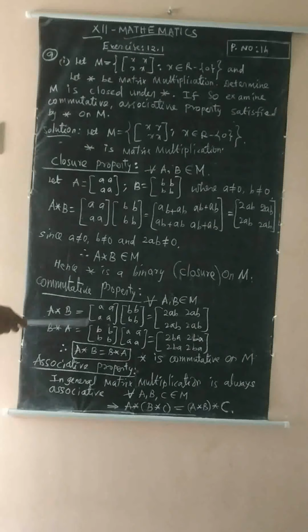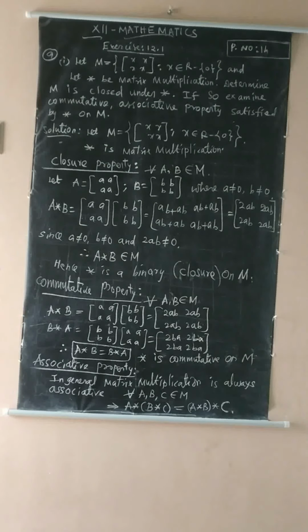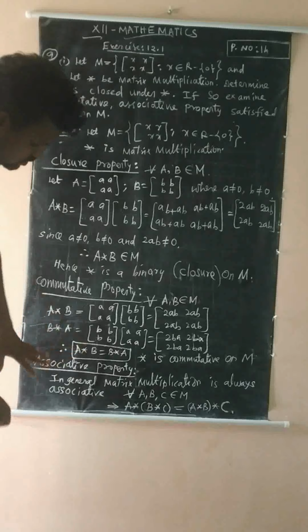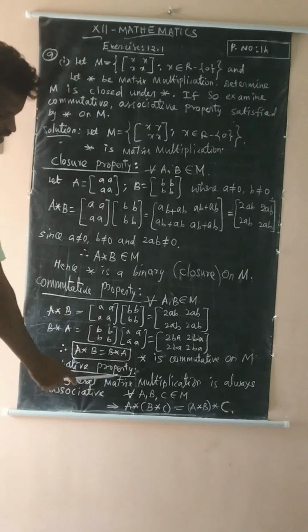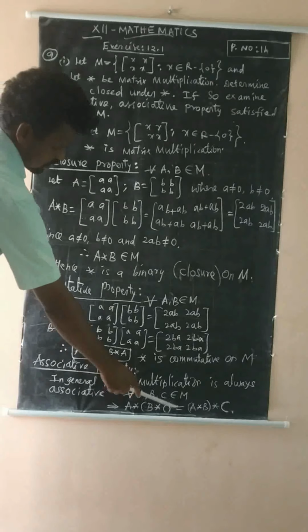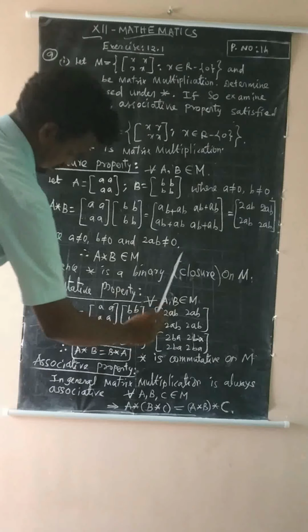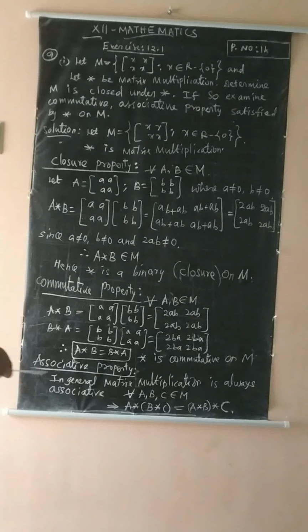Next, the associative property. In general, we already know from 10th standard or 11th standard that matrix multiplication is always associative. For every A, B, C belongs to M, therefore A star of B star C is equal to A star B star C. So that is the associative property, students.